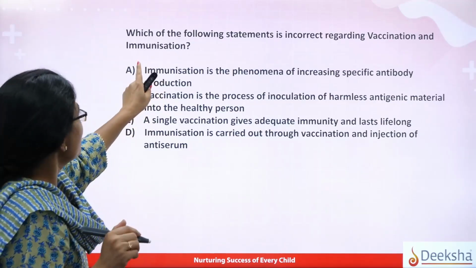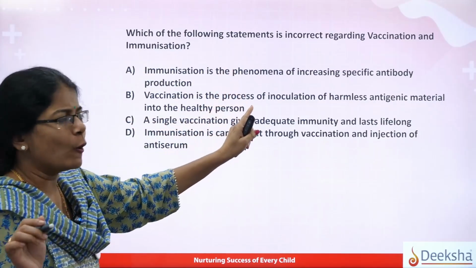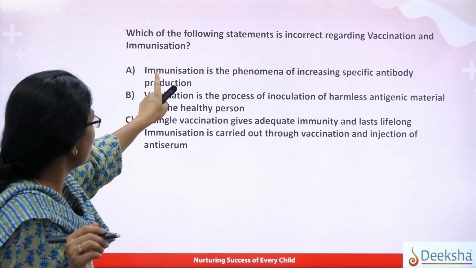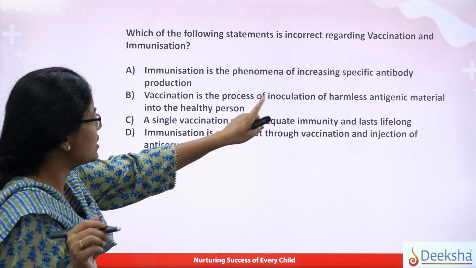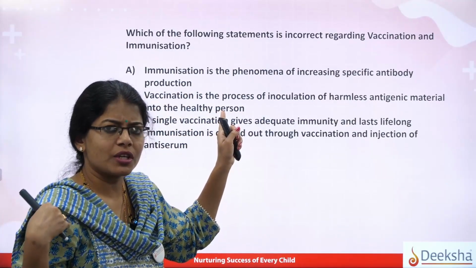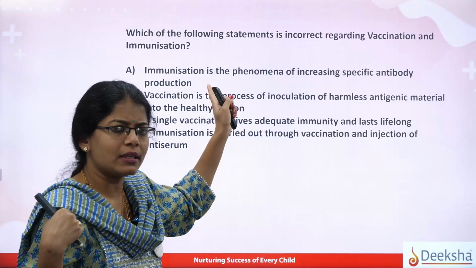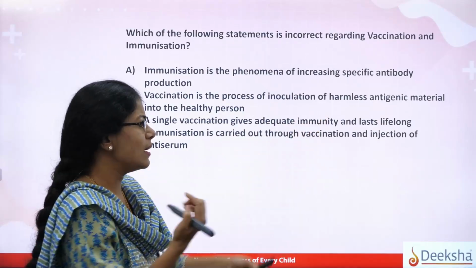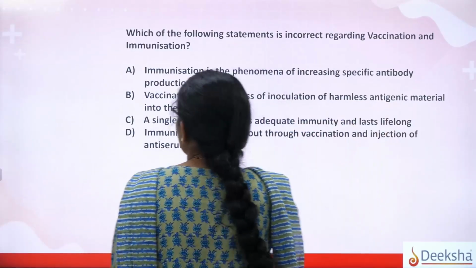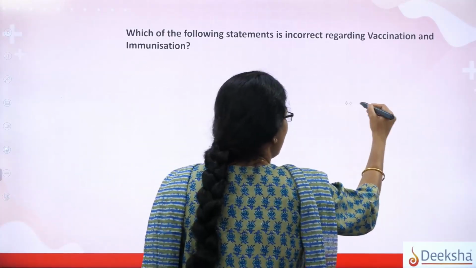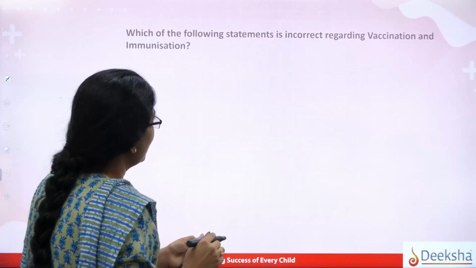I repeat the question. Which of the following statements is wrong regarding vaccination and immunization, right? Look at the first option. Immunization is a phenomenon of increasing specific antibody production. Correct, isn't it? When you take vaccination, immunization, actually antibodies develop, right? Vaccination is a process of inoculation of harmless, correct? Harmless antigenic. What was that harmless antigenic meaning? Yes, as I said, a vaccine, what is actually in it?